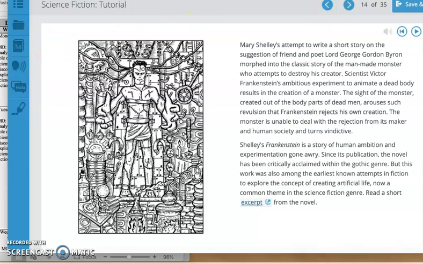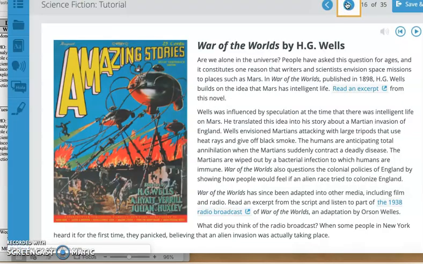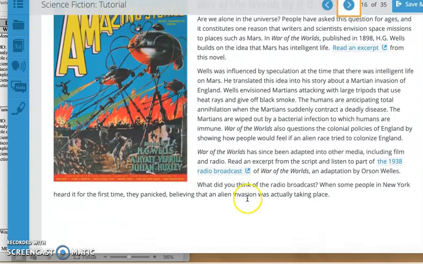And then on Tuesday, it's really exciting. You are going to read War of the Worlds. So it's just a short excerpt, not the whole novel. You're going to read an excerpt from H.G. Wells' War of the Worlds, and then you're going to listen to a radio broadcast.